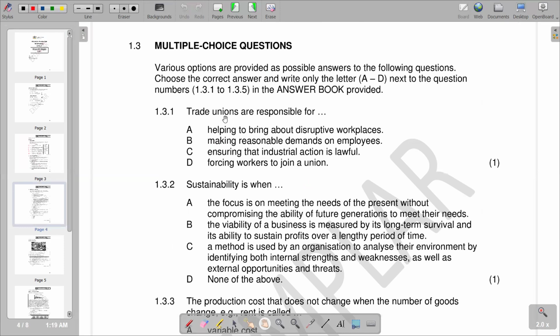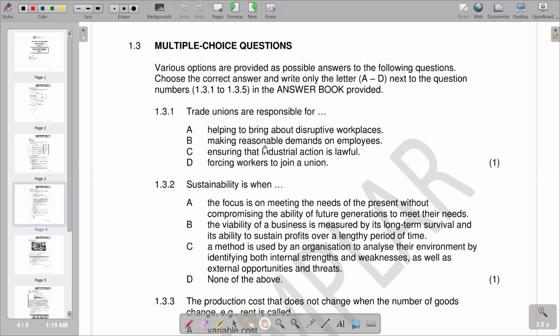1.3.1. Trade unions are responsible for. And we know that trade unions is just an association of workers. So they represent workers and they act on behalf of workers. So we have our responses. A saying helping to bring about disruptive workplaces, which is not correct.